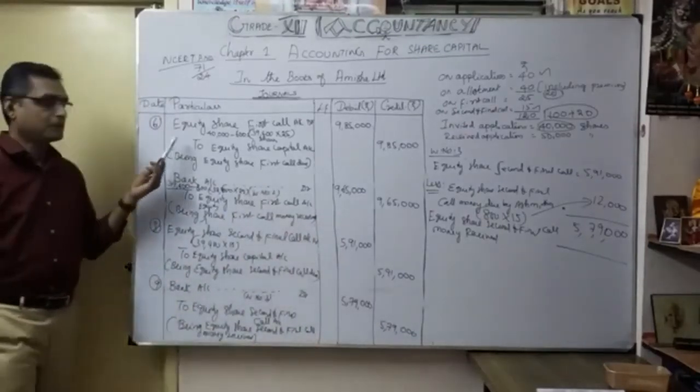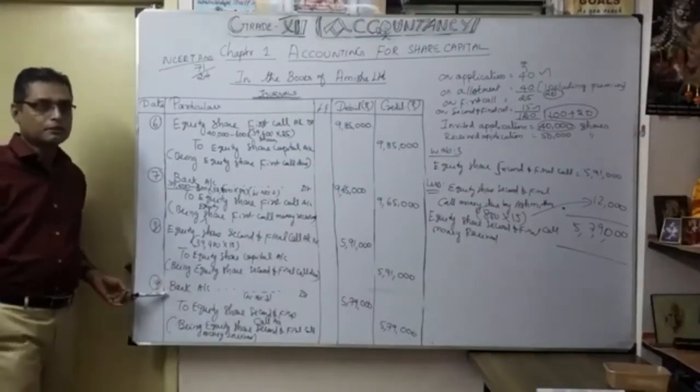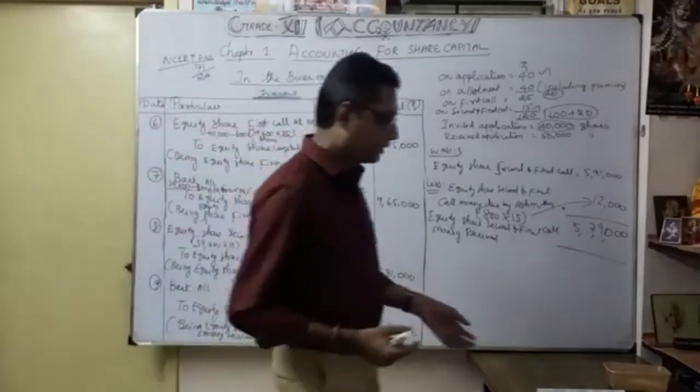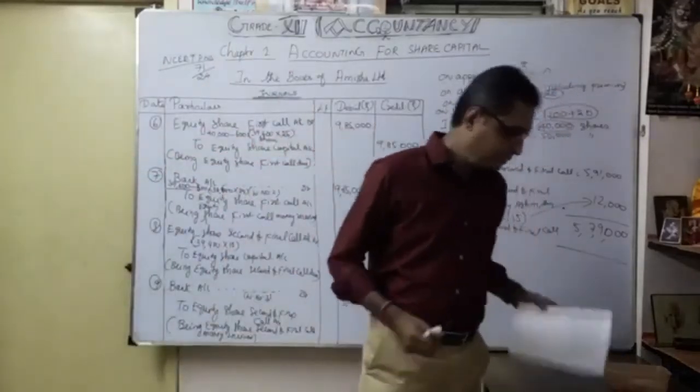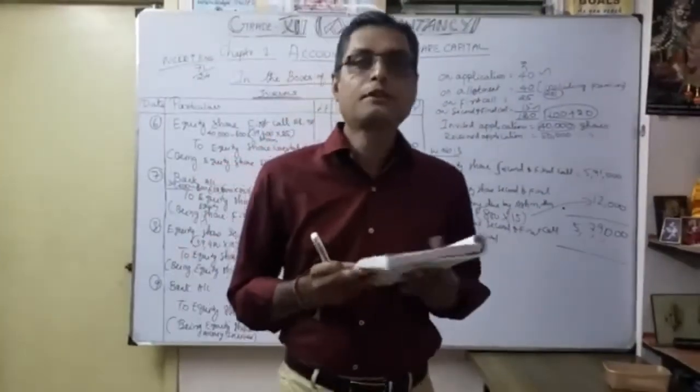So after the first call, how much money was received? After the second call was due, how much money was received through the second and final call? Okay, now let's see the next line. After that we are going to discuss how Ashmita's shares are going to be forfeited.